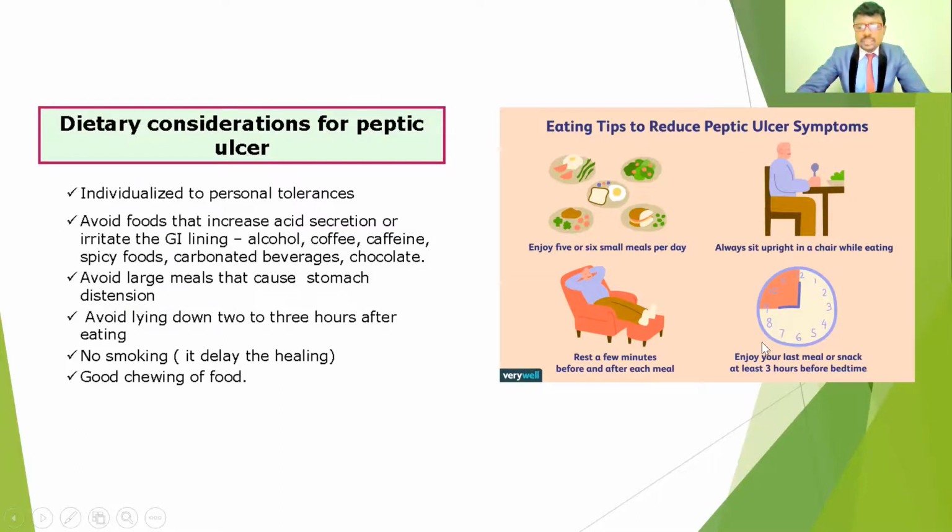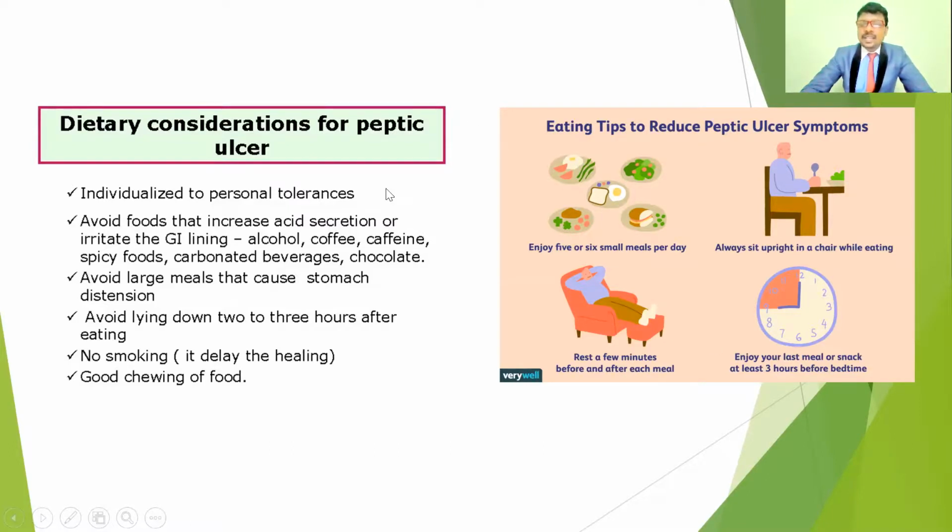And also have your last meal or snack at least 3 hours before bedtime. If they sleep at 10 or 9 o'clock, and finish dinner or supper, whatever the last meal, at 6 o'clock, then a minimum of 2.5 to 3 hours helps prevent peptic ulcer formation.